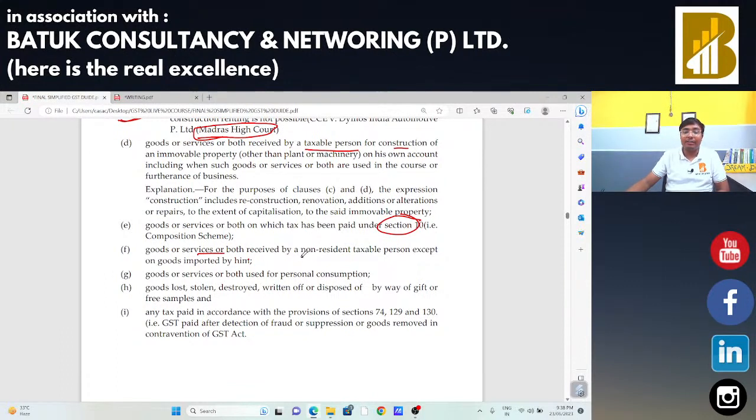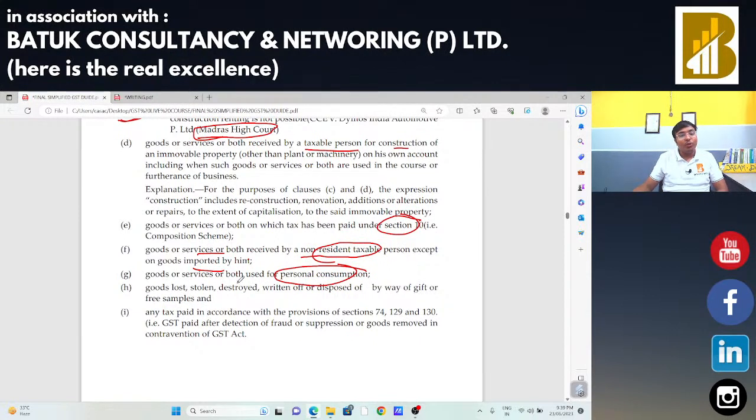Goods or services received by a non-resident taxable person, except goods imported by him, in that case input is not allowed. If someone is going to use a particular product for his personal consumption, input tax credit is not allowed. Suppose I have a GST number and I bought one television and installed it inside my home. I am going to use that television for my personal use, so input tax credit will not be allowed.